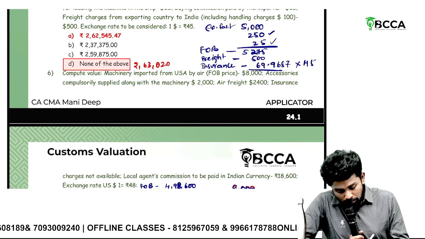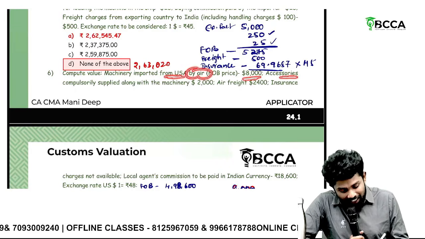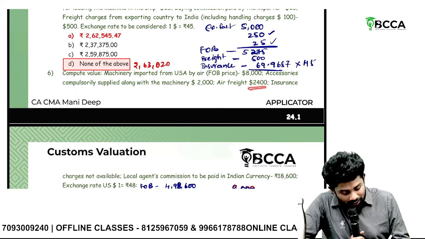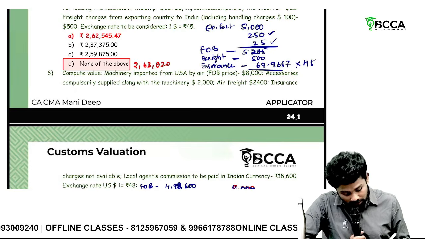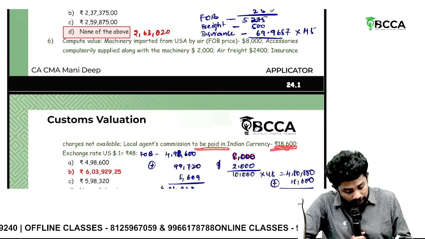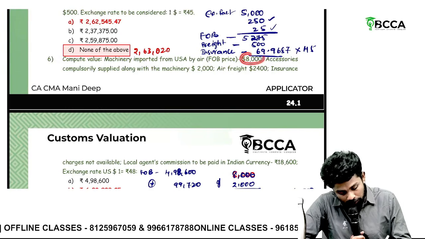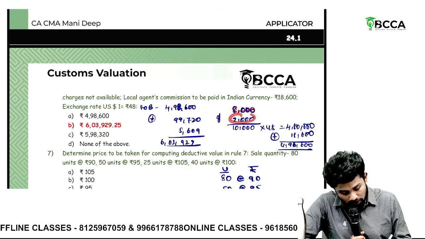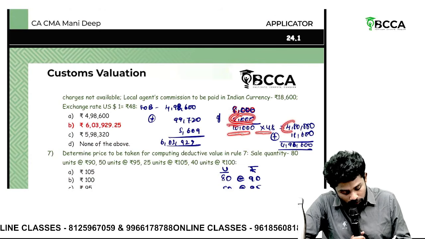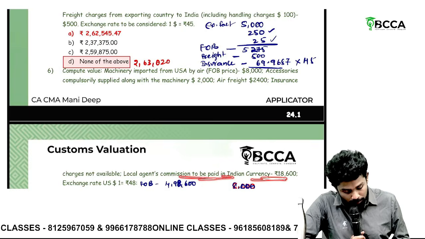Compute value. Machinery imported from USA by air, $8,000. Accessories, $2,000. Air freight, $2,400. Insurance, not given. And local agent commission is 18,600. Now see, sir. 8,000 you should take, what? FOB value. Plus accessories 2,000, 10,000. Convert into Indian currency, 4,80,000. Then add this Indian currency commission paid also.